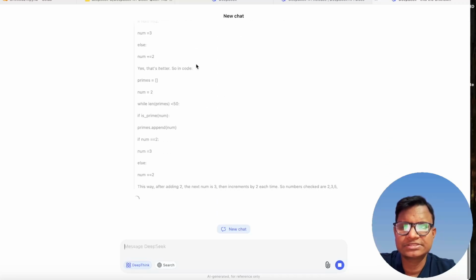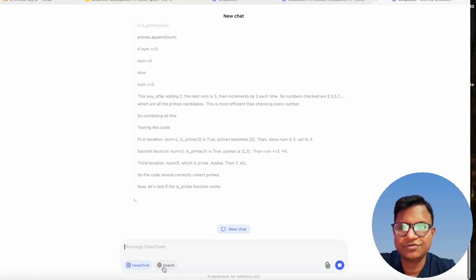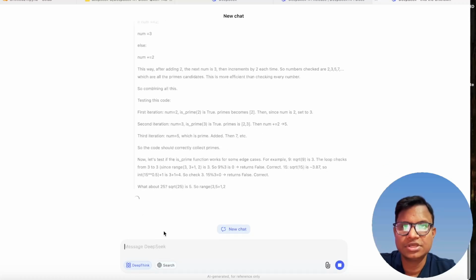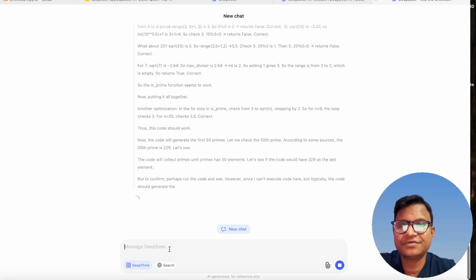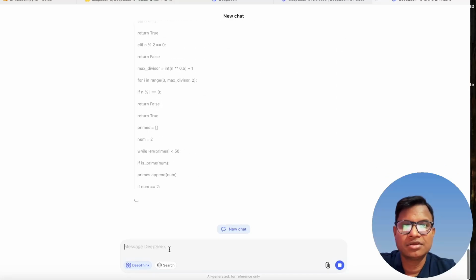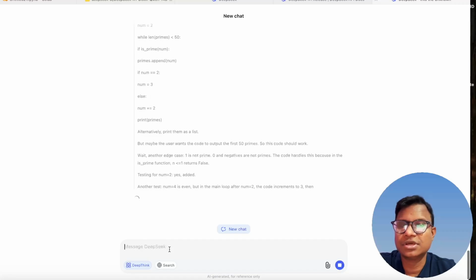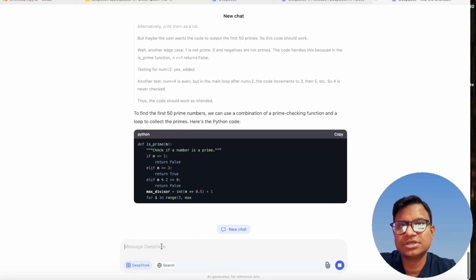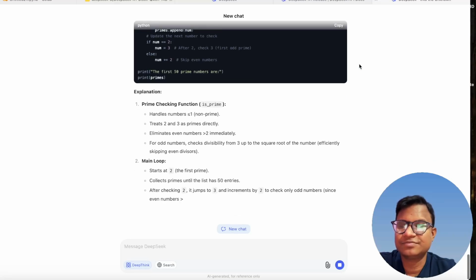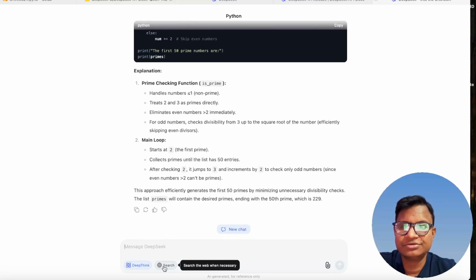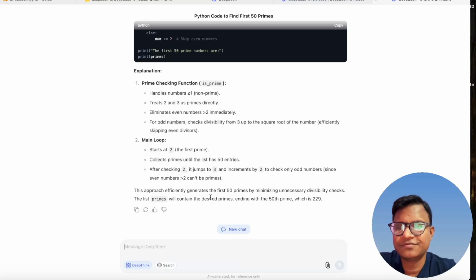It takes a while because we are using Deepthink. If you want to use the latest search functions, that is also there. If you want to search on any topic that is not available, maybe because the training was done previously, you can use the search button also, and that will give you that part too.